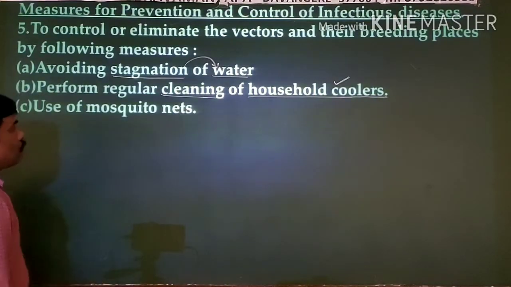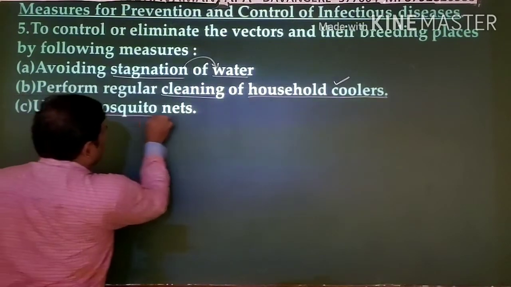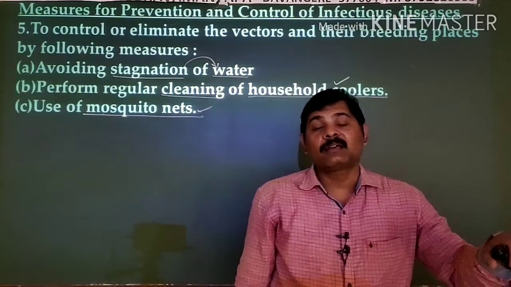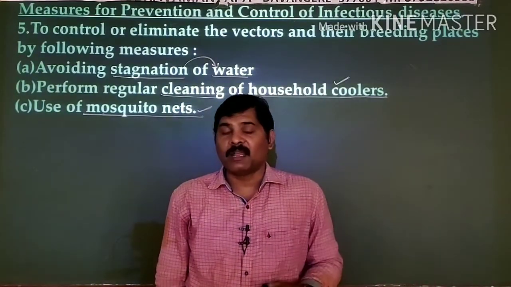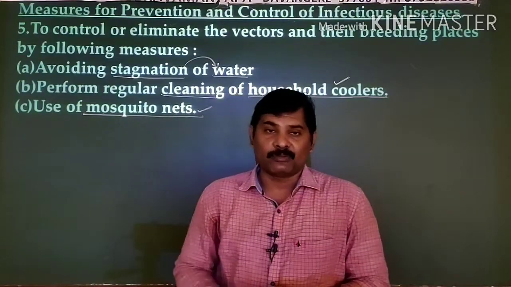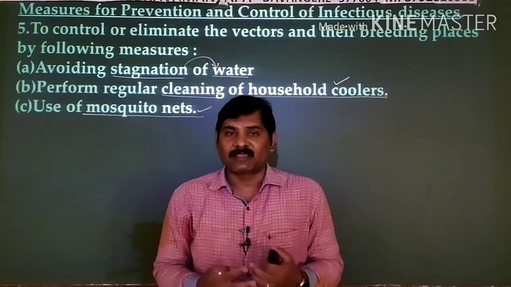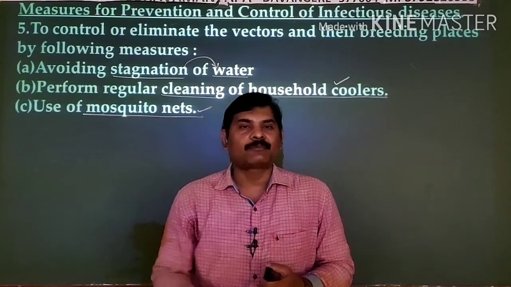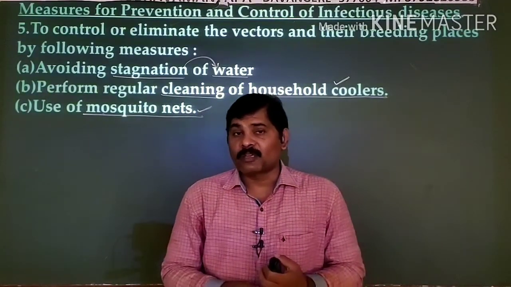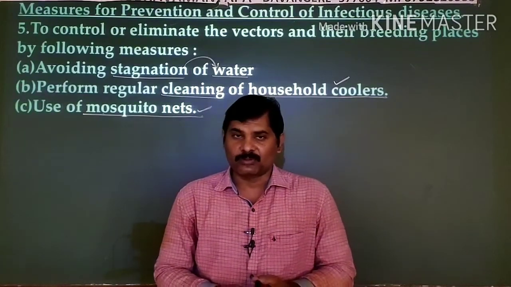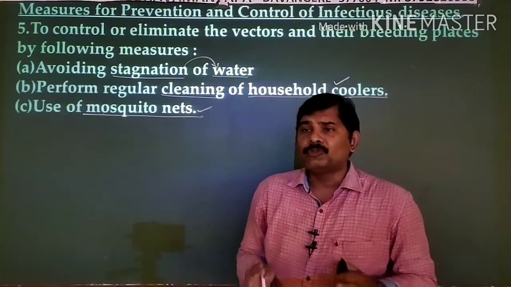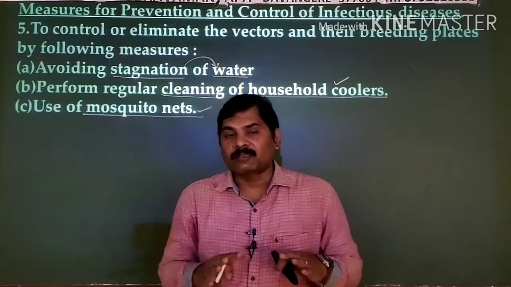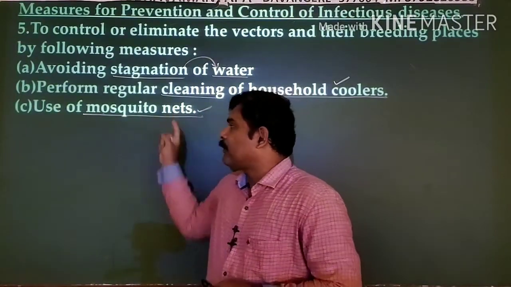Next, use mosquito nets. It is a very important and the cheapest method that protects you. Of course, one method is eradication, killing the population of mosquitoes. The second is protecting yourselves from mosquito bites, for which we follow a variety of methods. We use mosquito repellents like All Out, Good Knight, and various types of agarbattis to avoid mosquitoes. Among all of them, using mosquito nets during night time is the best and cheapest method of protecting ourselves from mosquito bites.